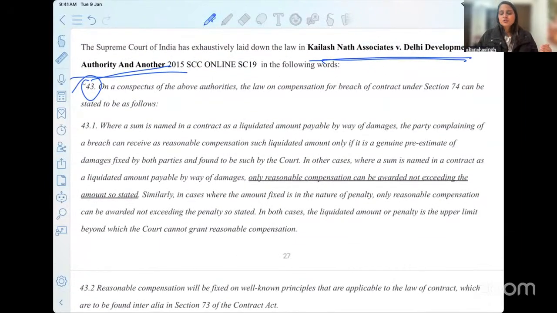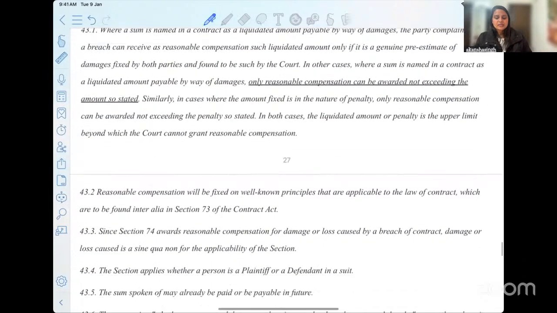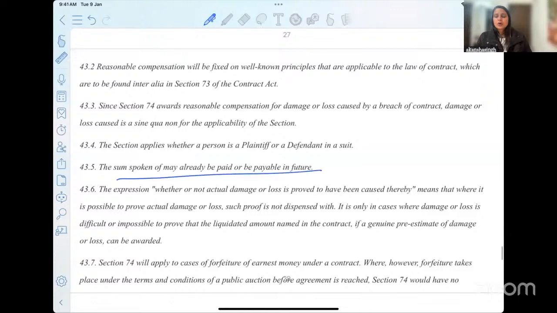The Supreme Court has exhaustively laid down in this particular case the following words which are related to how compensation is to be assessed under section 74. So this will be a summary for you. You do not have to really read anything else. You just read this for your summary purpose. It has given you so many grounds as to what is to be done.